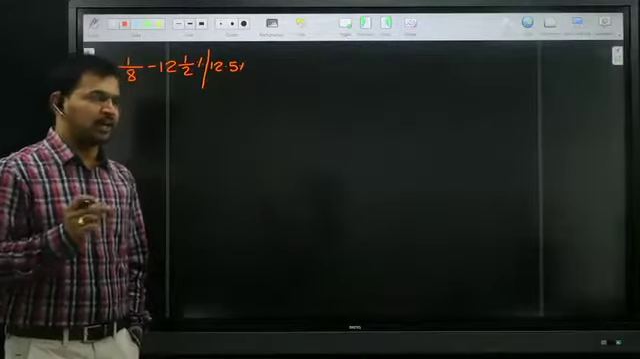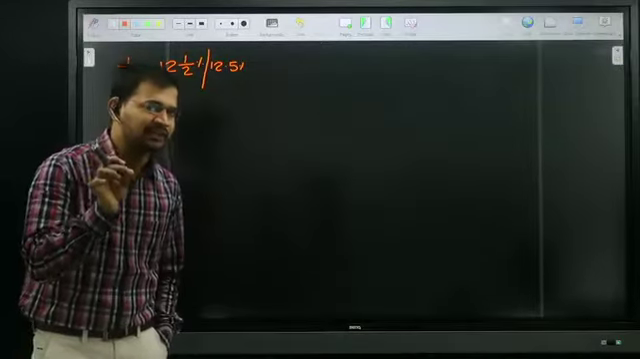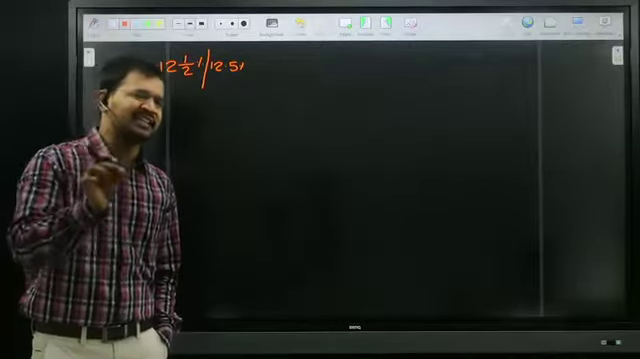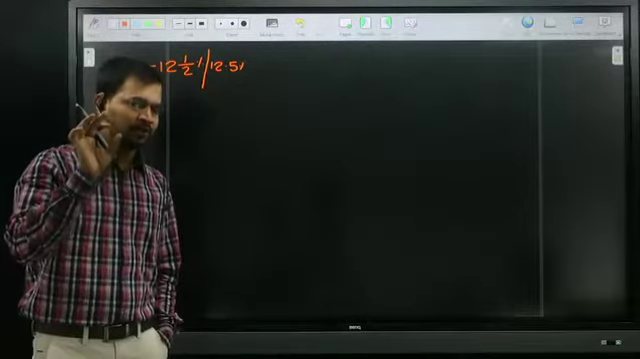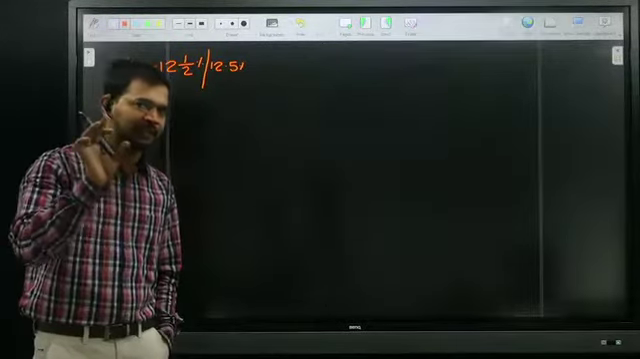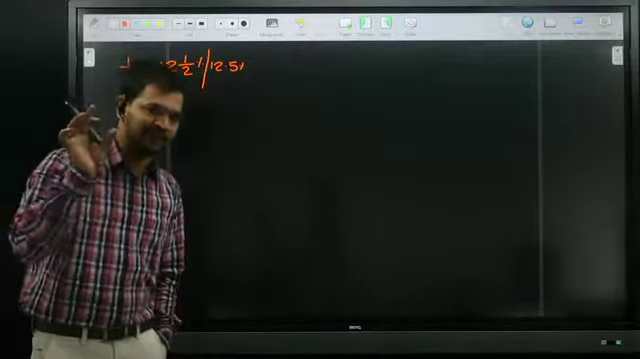And one more important point. Whenever half is coming in terms of percentages, that is definitely an 8 fraction. Apart from the 8 fraction, there is no other fraction. If half is coming in percentages, that is definitely an 8 fraction.